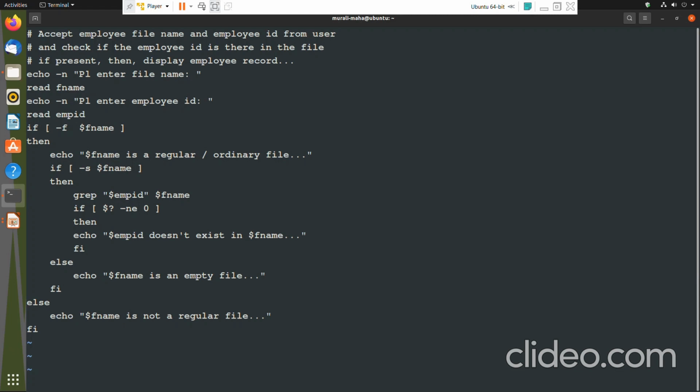So always indenting your code, you would be able to understand it much more easily. Always indent your code, and the default tab stop is 8. That would be a very big tab stop. So you can set the tab stop to 4 by giving colon set ts equal to 4. Ts means tab stop. That is escape, colon set ts equal to 4.